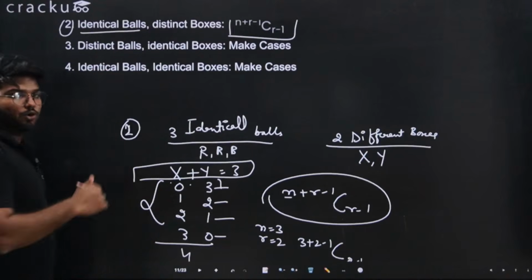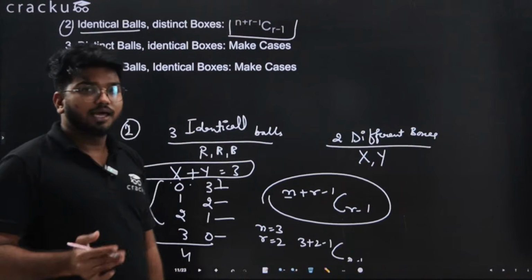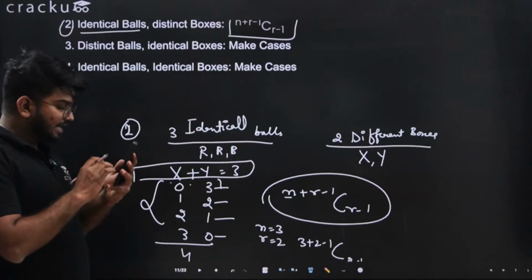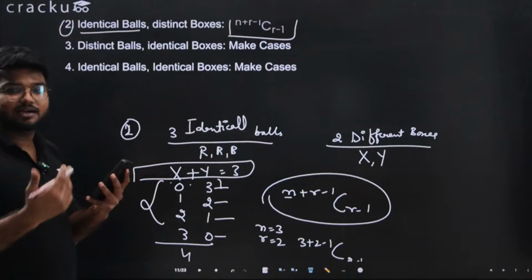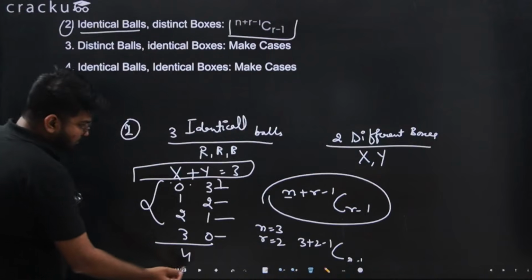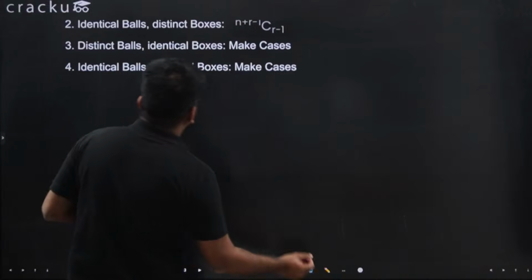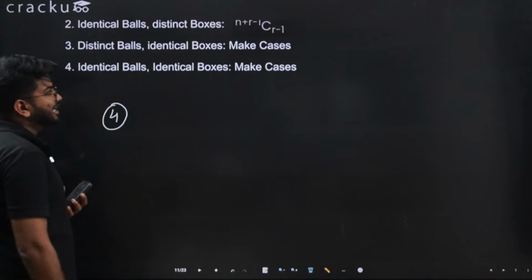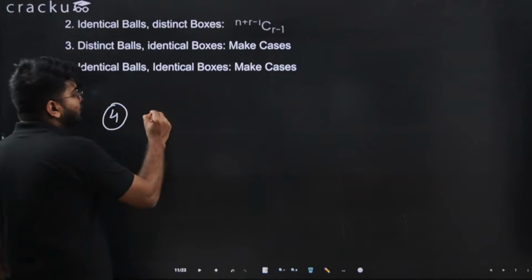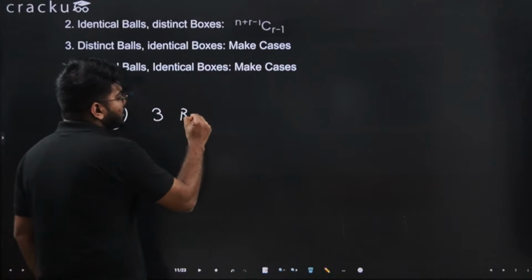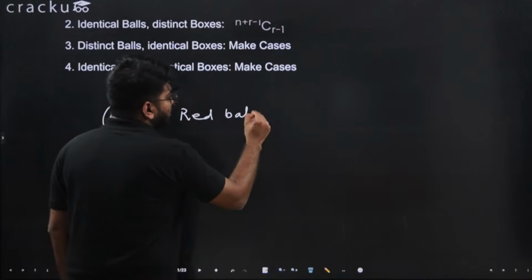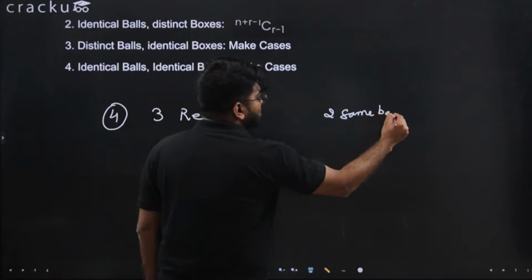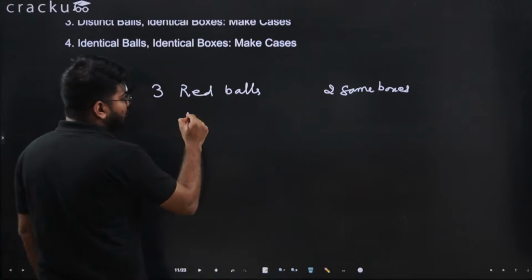Now for the third and fourth case, it's all about cases. But before doing the third one, I want to tell the fourth case, and I will tell the third case from that only. Let's do the fourth case first. The fourth case says that there are identical balls and identical boxes. For example, 3 red balls and there are 2 same boxes. So we have 2 boxes here.